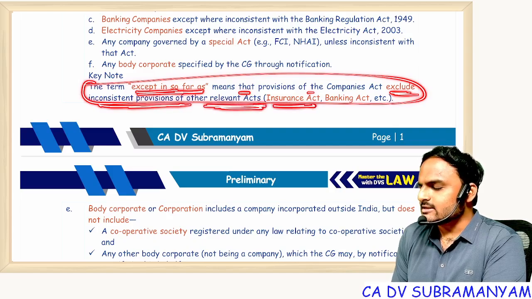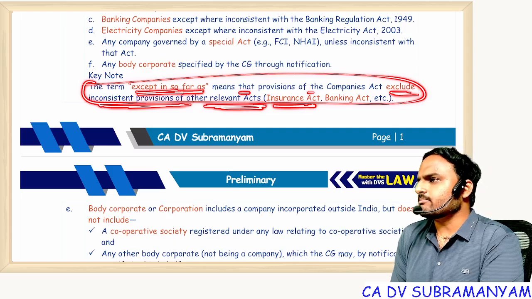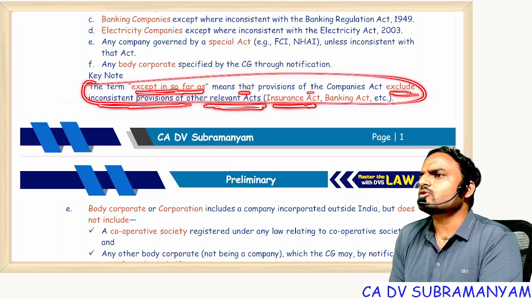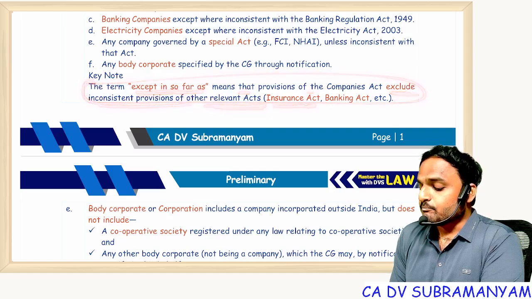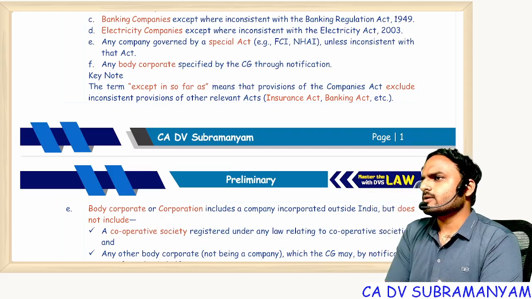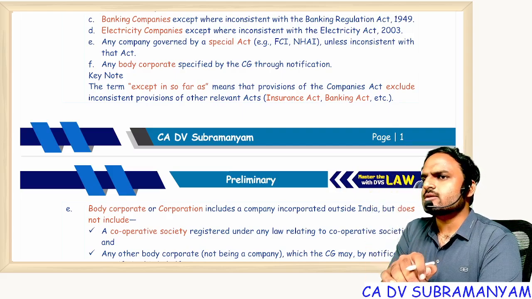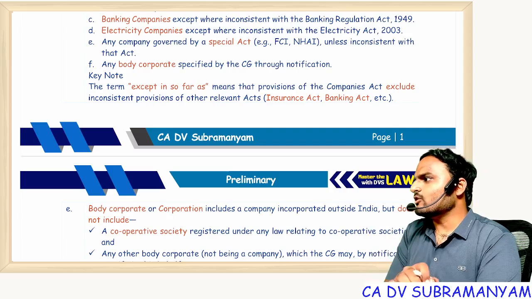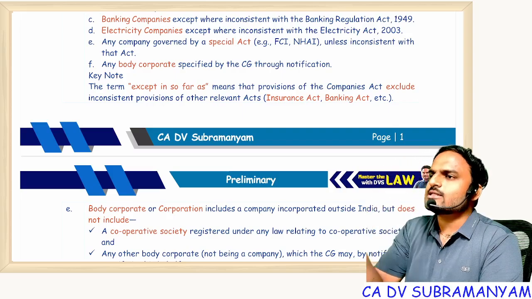So for insurance, there is a separate set of financial statements, and our Companies Act is not dealing with those financial statements. And provisions also, for insurance companies, provisions is the headache concept. Why? Generally, why do we keep provisions? To cover unforeseen losses. For an insurance company, everything is unforeseen loss only.